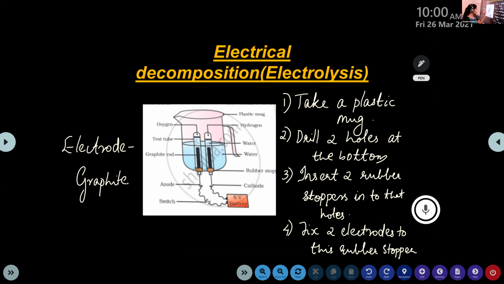And these 2 electrodes, they act as anode or cathode. These 2 electrodes are connected to a 6-volt battery. You can see one battery below this plastic mug. That's in orange color, right? 6-volt battery. So from these 2 electrodes, there are certain wires. It is connected to the 6-volt battery. So that's the 5th step.